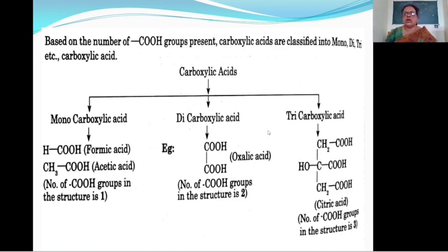Then next, tricarboxylic acid. In the case of tricarboxylic acid, here CH2COOH, COOH and CH2COOH. The name of this compound is citric acid. In this case, three carboxyl groups are present in this molecule and therefore this is called a tricarboxylic acid.